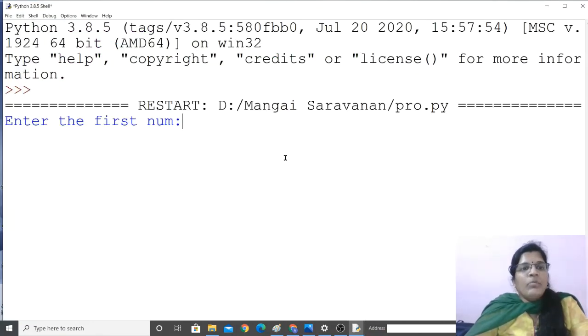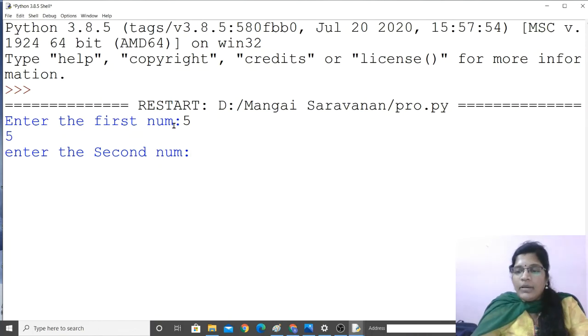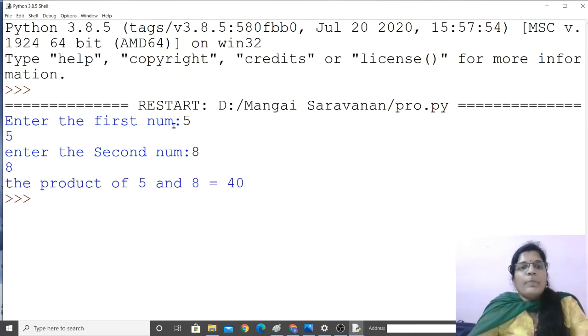When you click on run module, it says enter the first number. First number I have 5. Then it says enter the second number, 8. So the product of 5 and 8 is equal to 40. We got the answer. Clear? Okay.